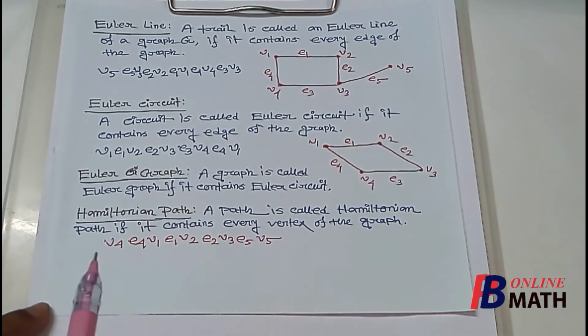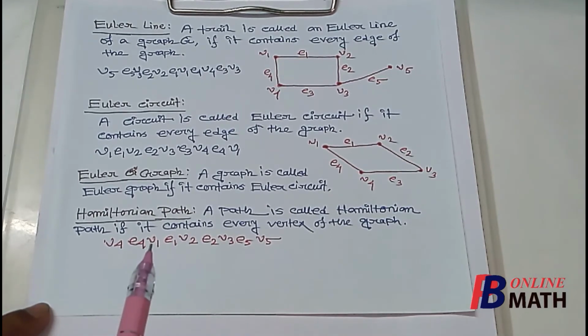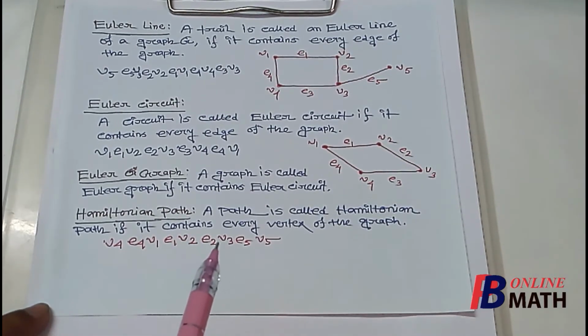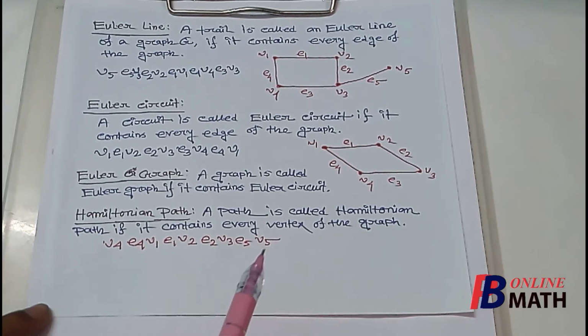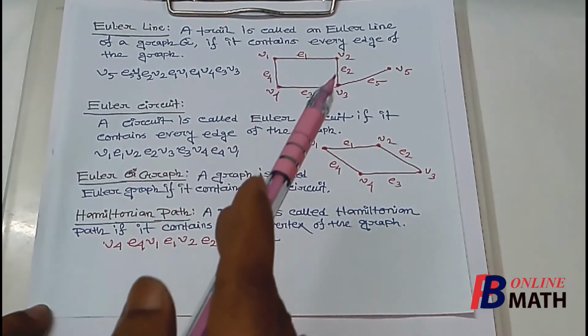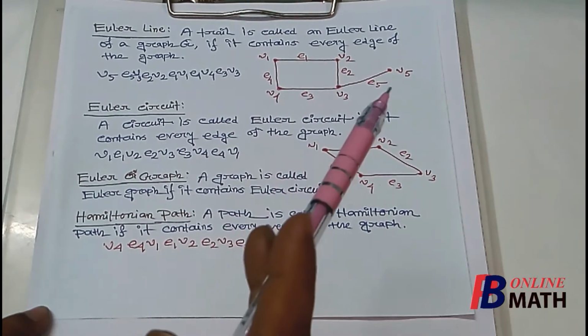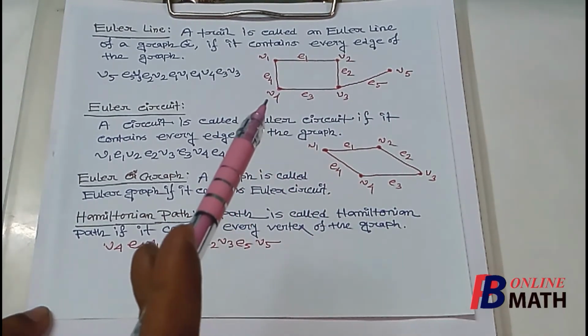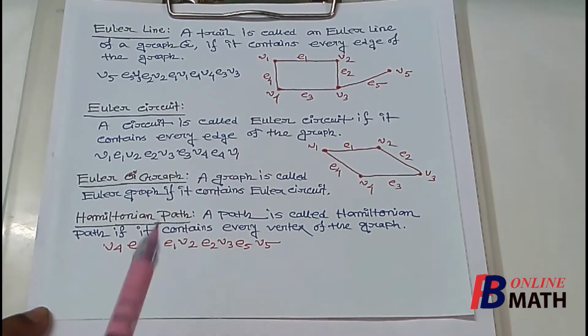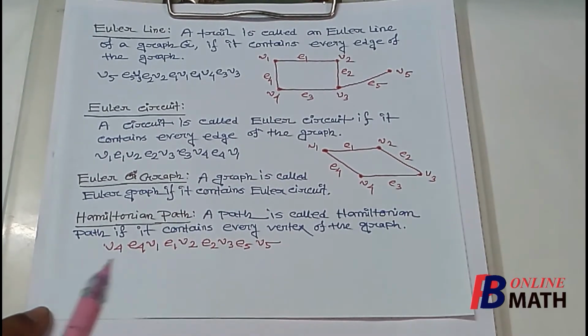So if we consider this path from V4, E4, V1, E1, V2, E2, V3, E5, V5, then in this path, no vertex is repeated, and also it includes every vertex of the graph. So this is an example of Hamiltonian path.